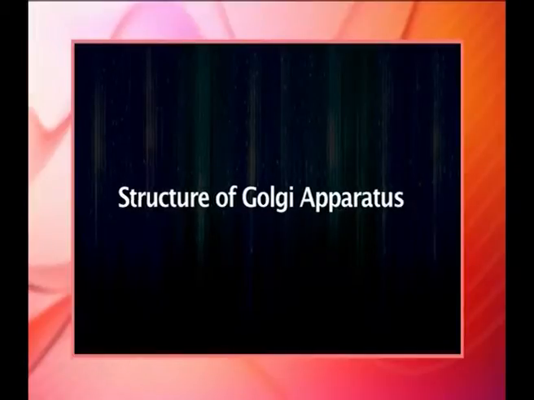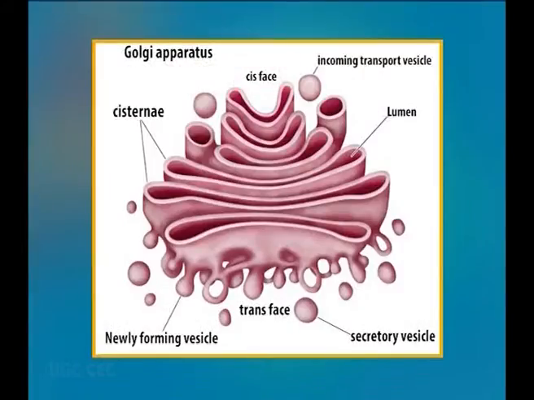Now about the structure of Golgi apparatus. Golgi apparatus is made up of a series of compartments consisting of two main networks, the cis-Golgi network and the trans-Golgi network.